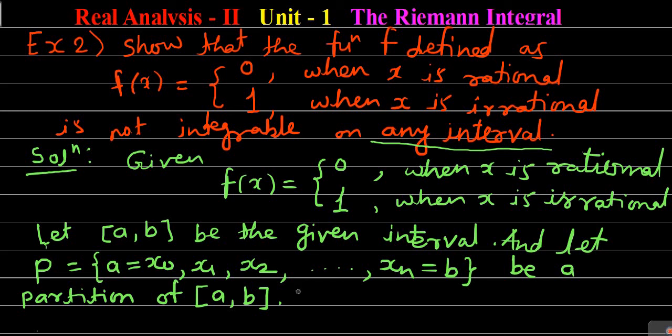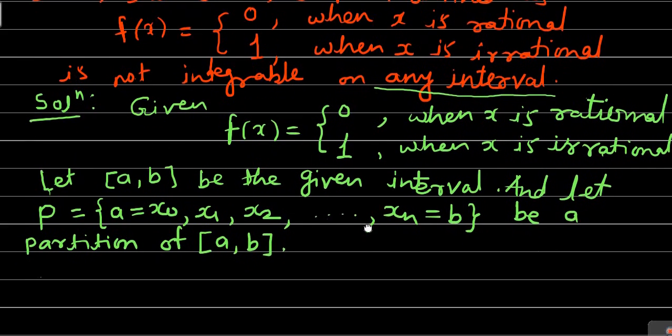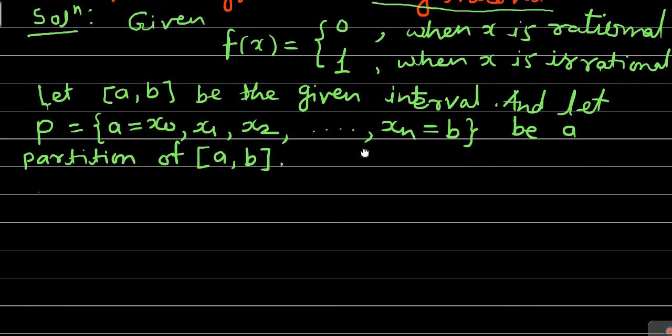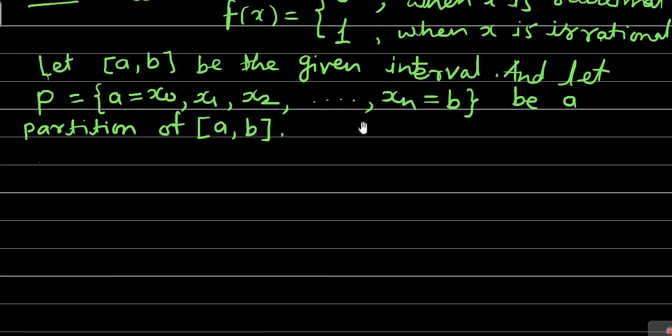As you have gone through the definition of the function f, f of x is equal to 0 when x is rational and f of x is equal to 1 when x is irrational. So obviously this partition P subdivides the interval a to b into subintervals. Then we'll consider capital Mi and small mi.